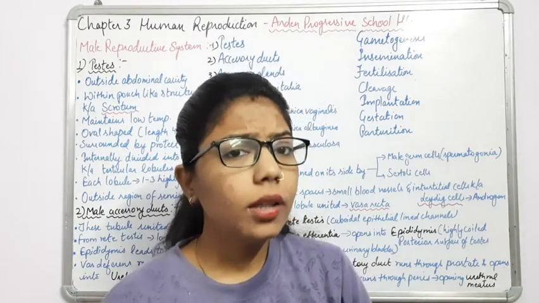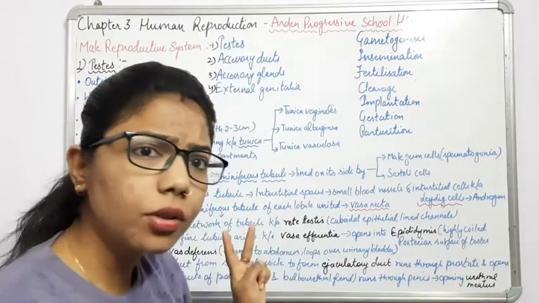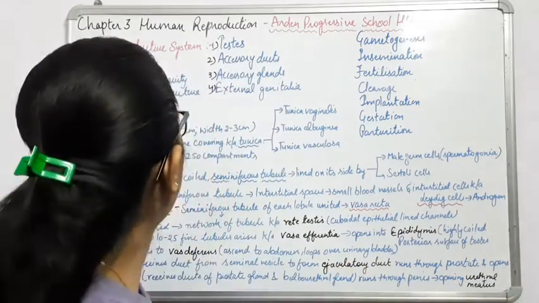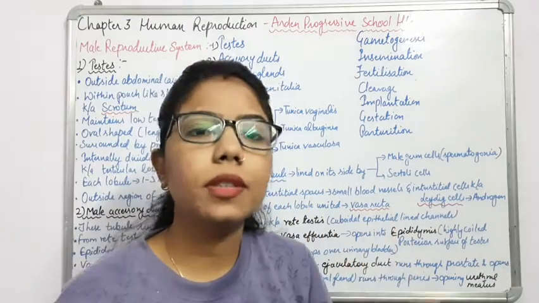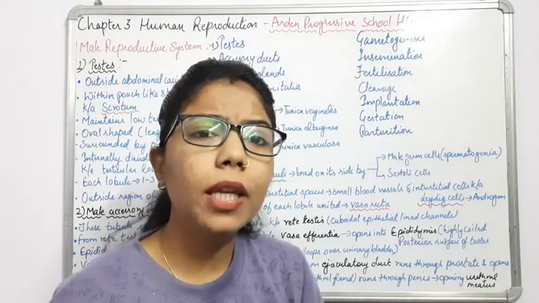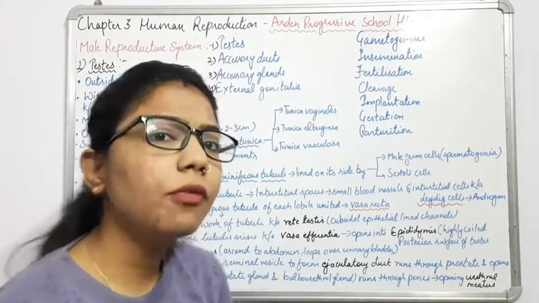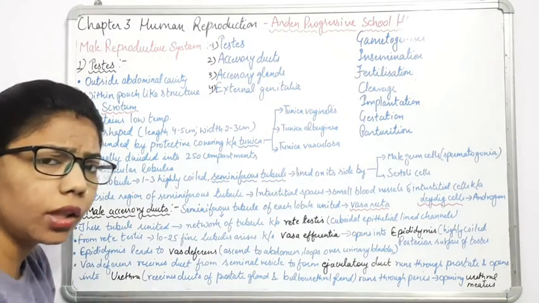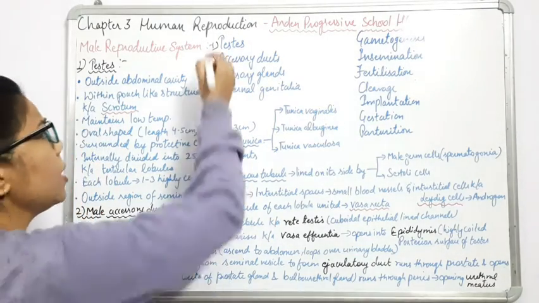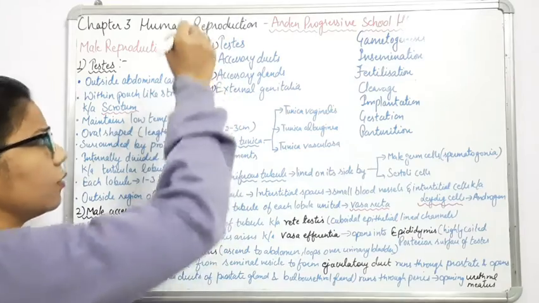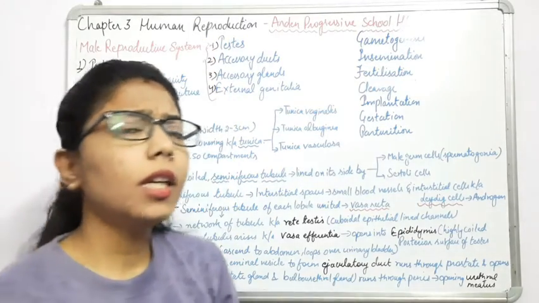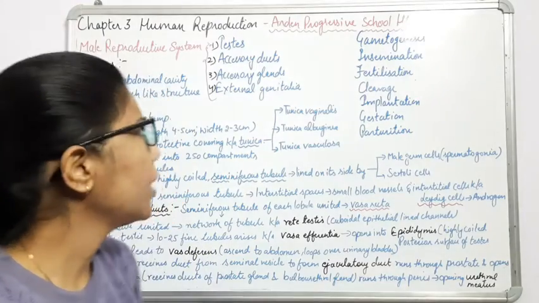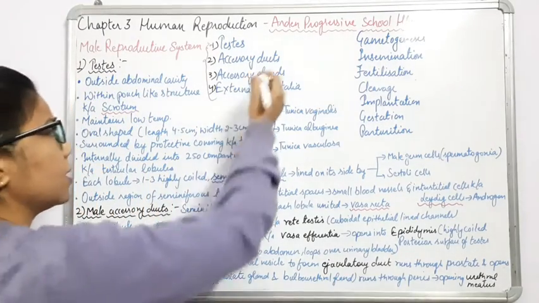For male gametogenesis, or the production of sperm, what is the requirement? There must be the male reproductive system. The whole male reproductive system will be helpful for the production of sperms. What are the things involved in the system? We will discuss them in 4 parts. Number 1, a pair of testes, and accessory ducts.